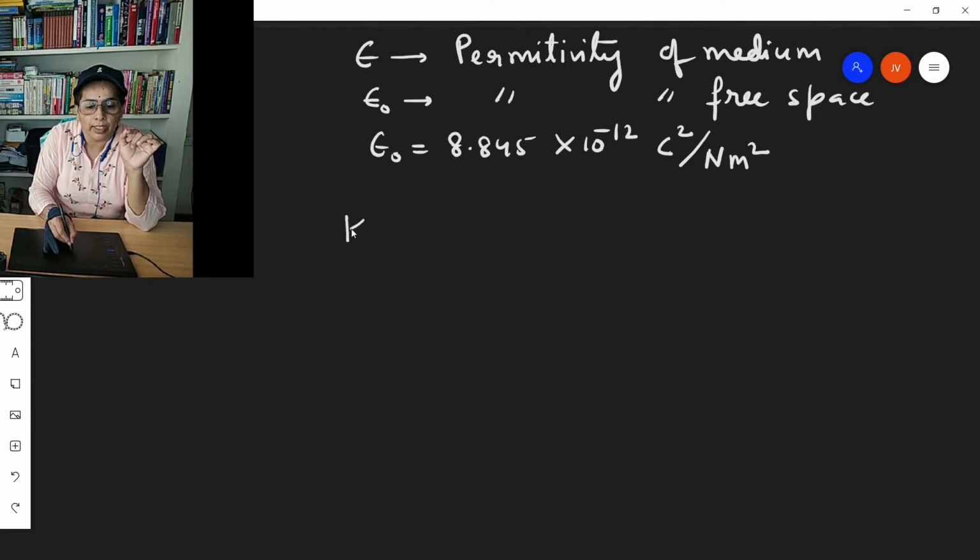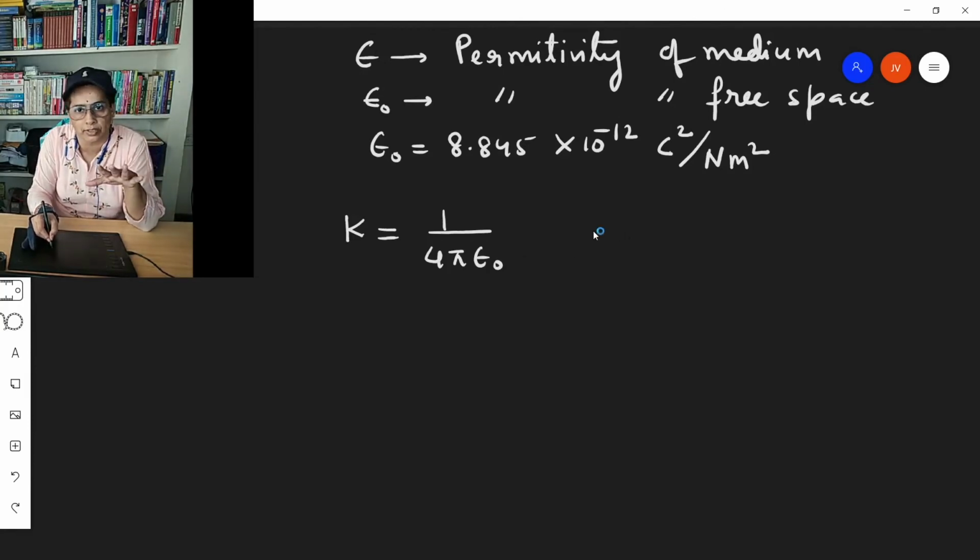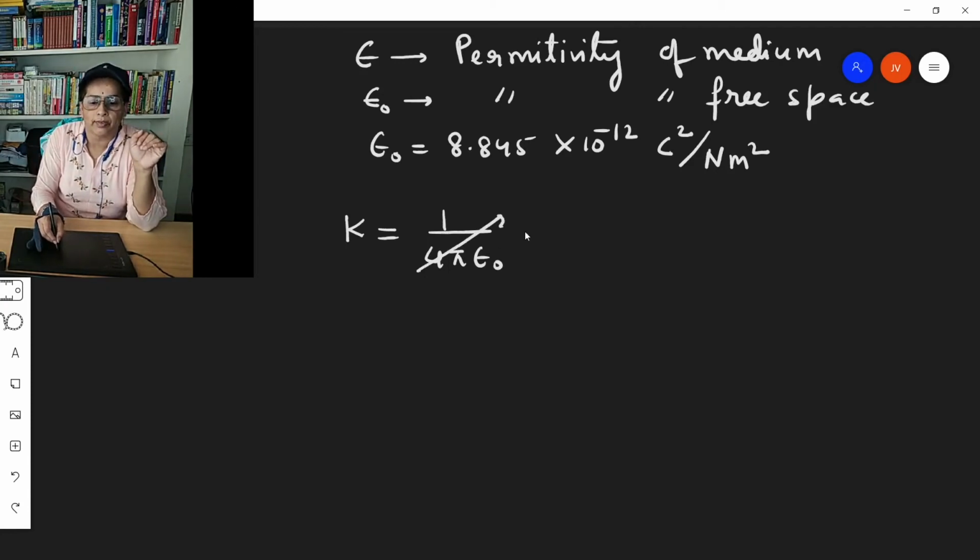As a result, we can know what K is. K is 1 by 4 pi epsilon naught if electric charges are placed in vacuum. Sometimes in air also we take this value only. When we evaluate, we get 9 into 10 to the power 9 Newton meter square per coulomb square.